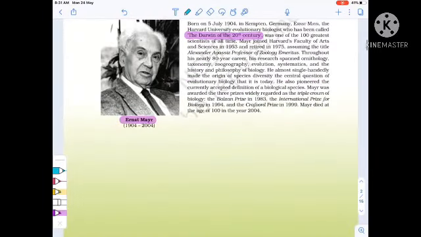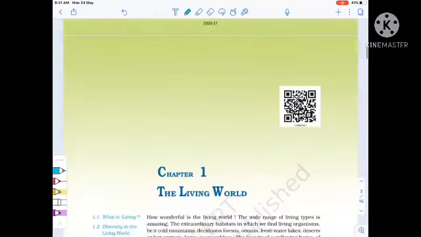Now the first point about the living world chapter is the scientist Ernst Mayr. The one thing about Ernst Mayr is he is also known as the Darwin of the 20th century. Remember, it is already asked in previous year questions, so this is important. These other things are not so important.